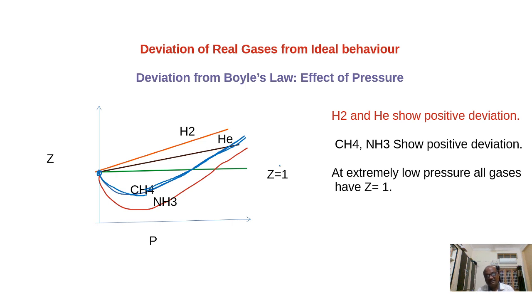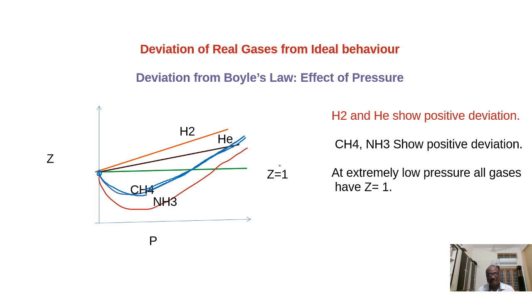Under high pressure, if you increase the pressure further, the intermolecular distance further decreases. Instead of attraction forces, now the repulsive forces will start between the electron clouds of the molecules. Instead of attraction forces, repulsive forces will dominate. Because of this, we see the positive deviation under high pressure.